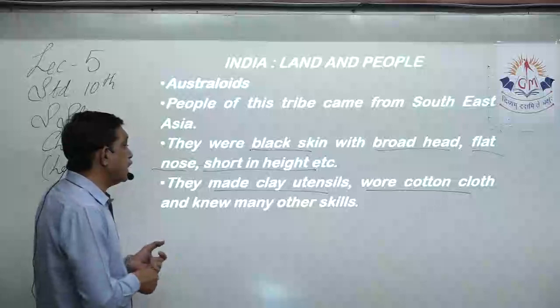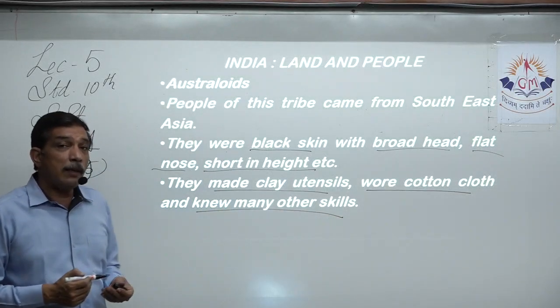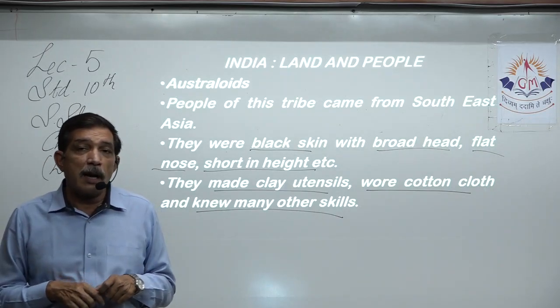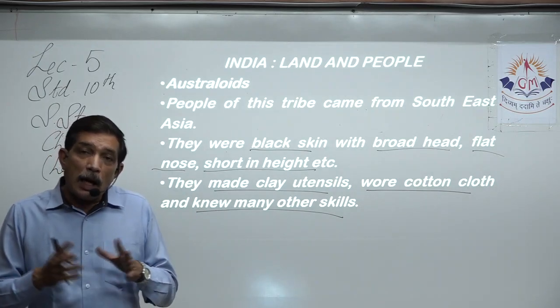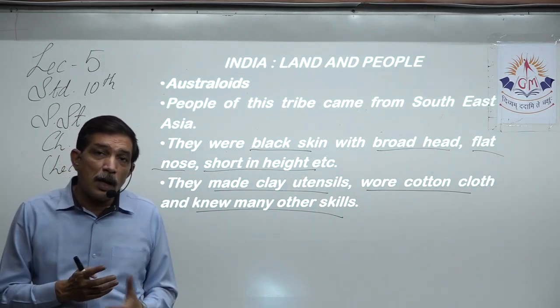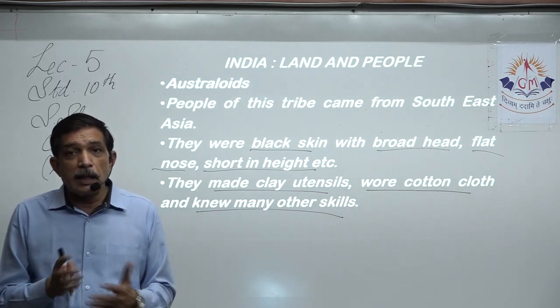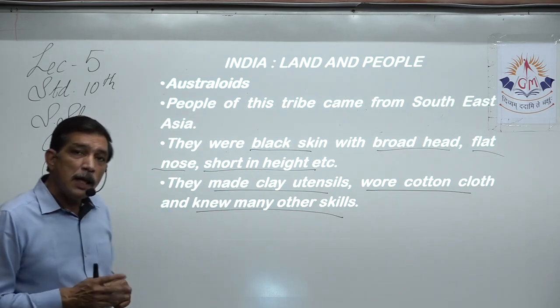And the third is they knew many other skills. What are these many other skills? They might have had lots of weapons of different types. For example, advanced bow and arrows, spears, and hunting talents, the way people hunt, the way people make houses, the way they decorate their houses, all of that is included in skill.